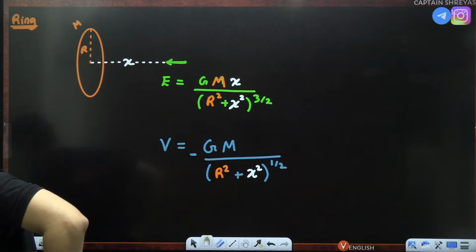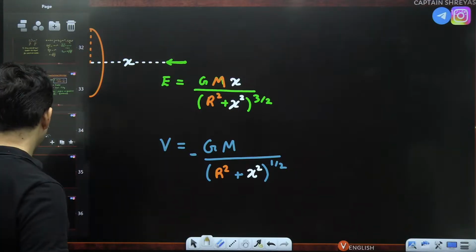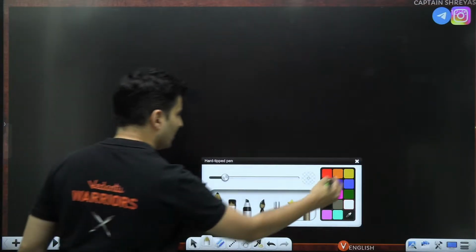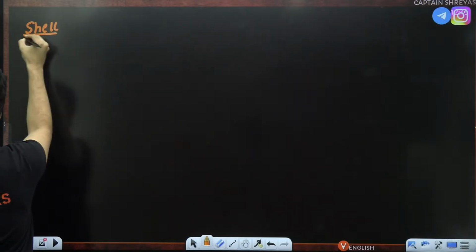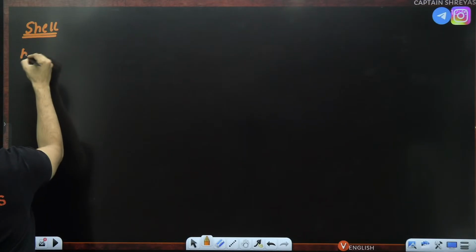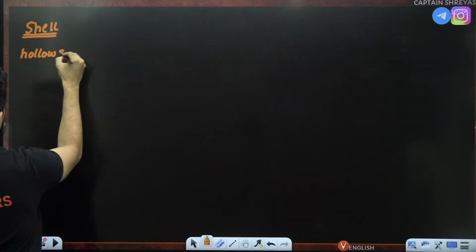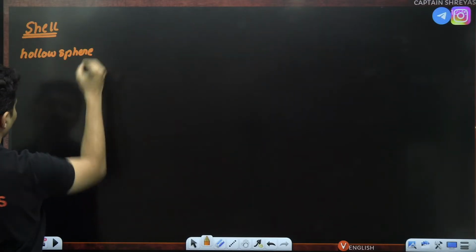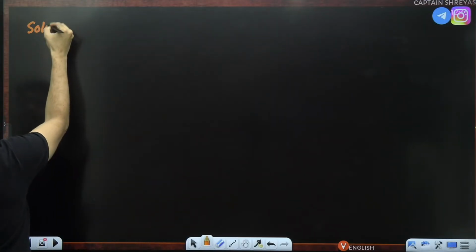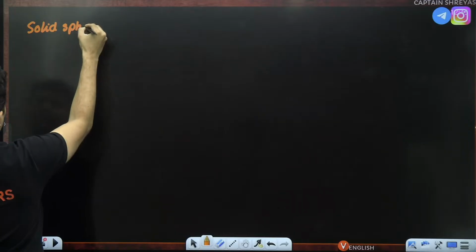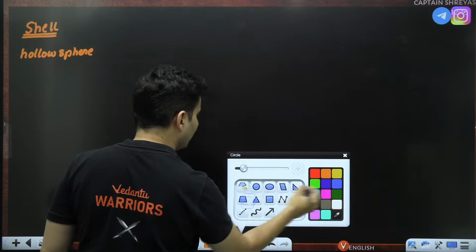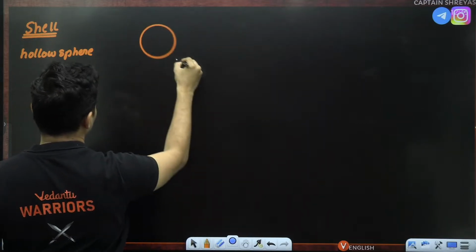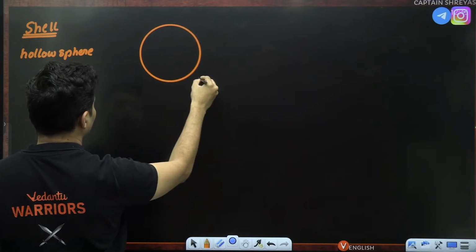Is that right? Next important formula which you should know is for a shell or hollow sphere. The next thing will be for a solid sphere. So let's do that. First, let's do it for a shell.